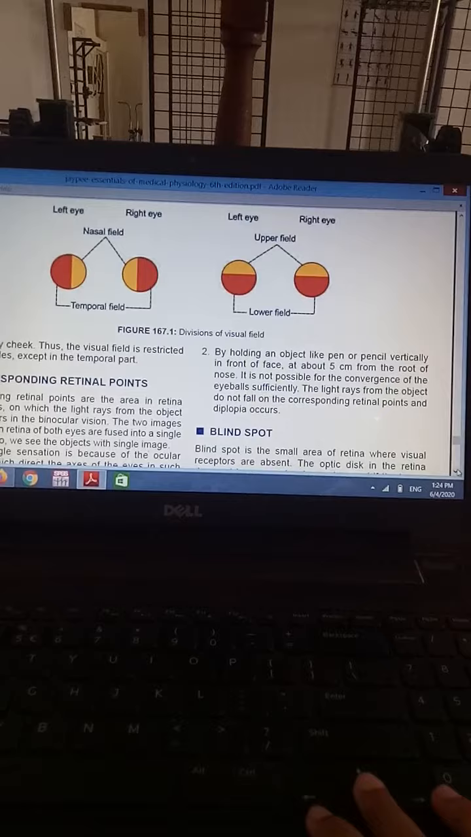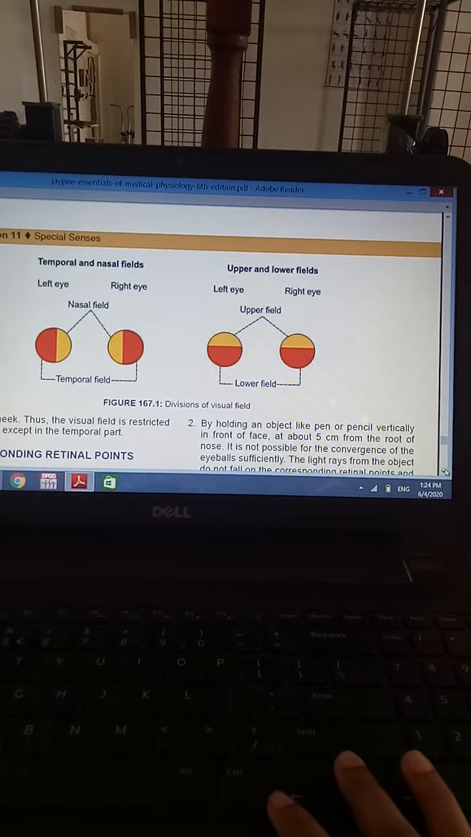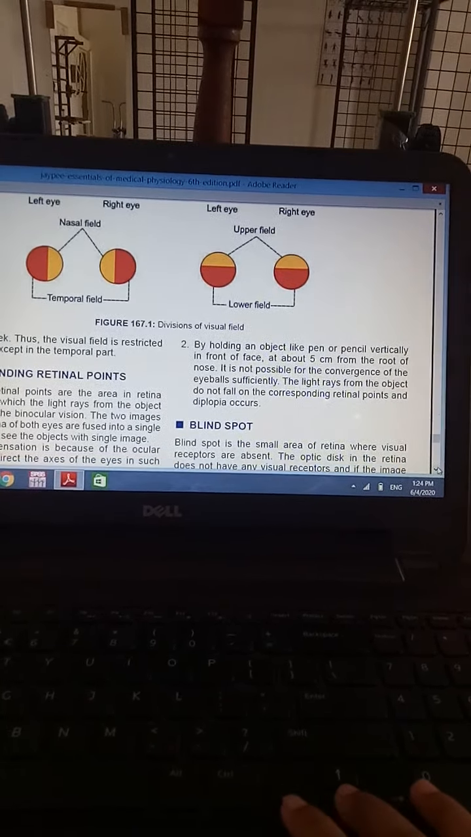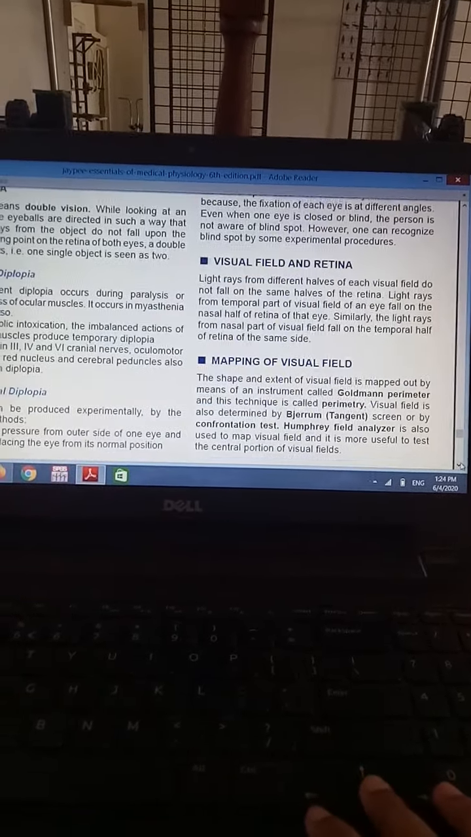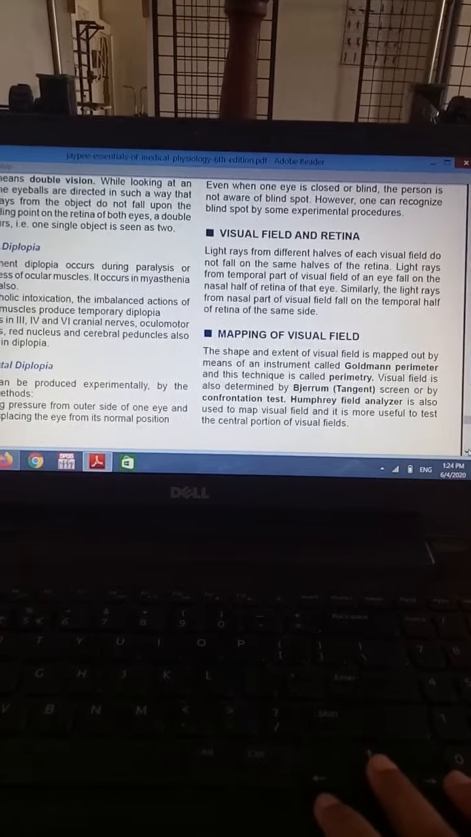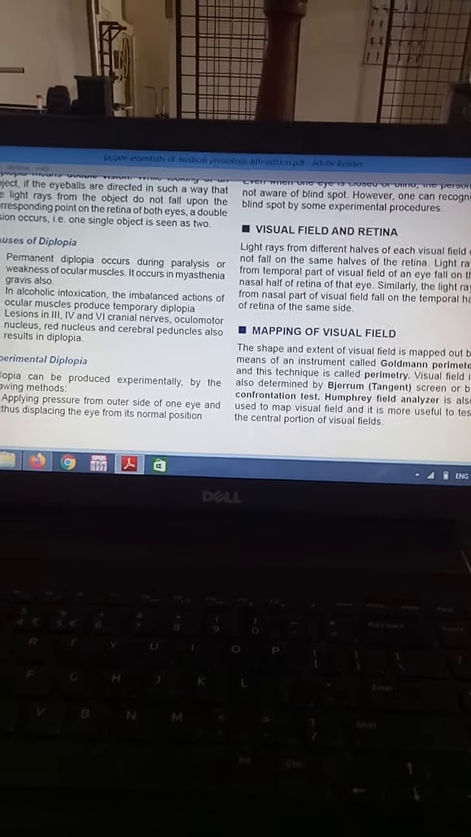So this is about the division of the visual field, and next is corresponding retinal points, diplopia, and blind spots, which we will see in the next video. Thank you.